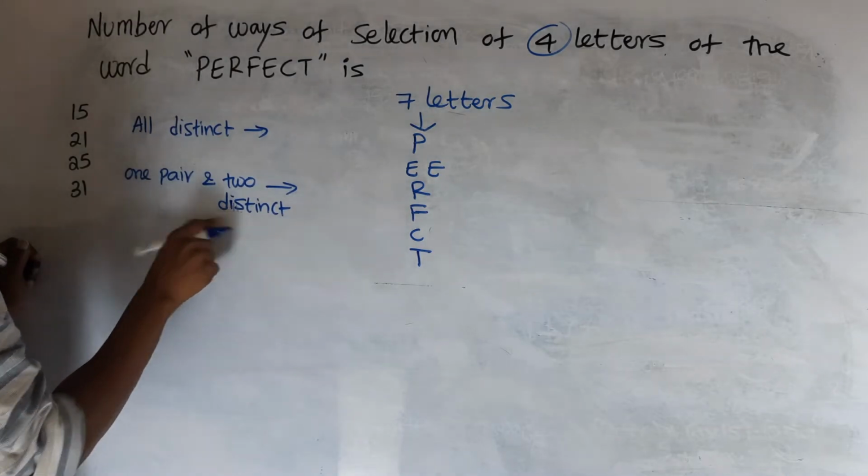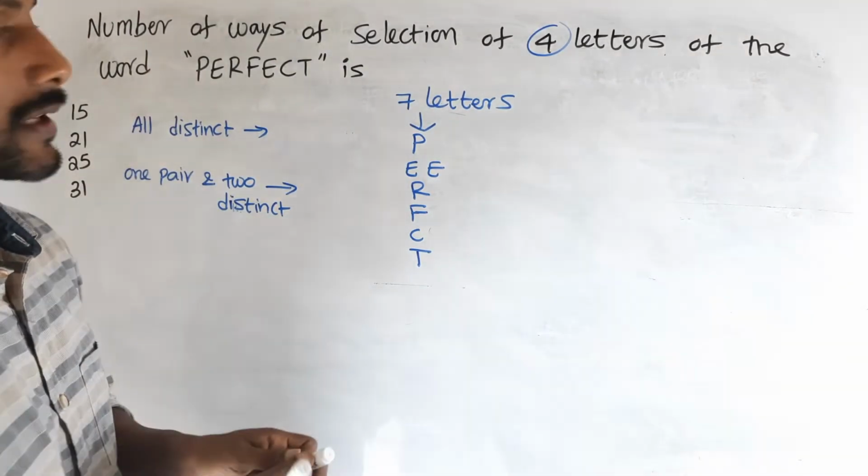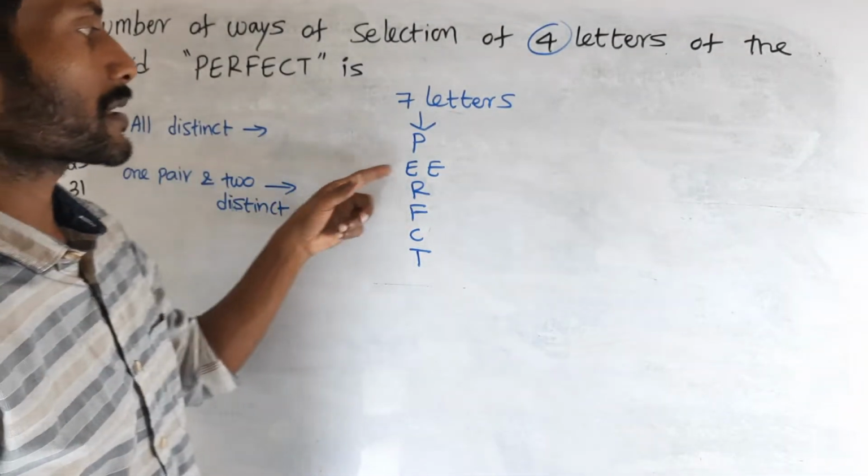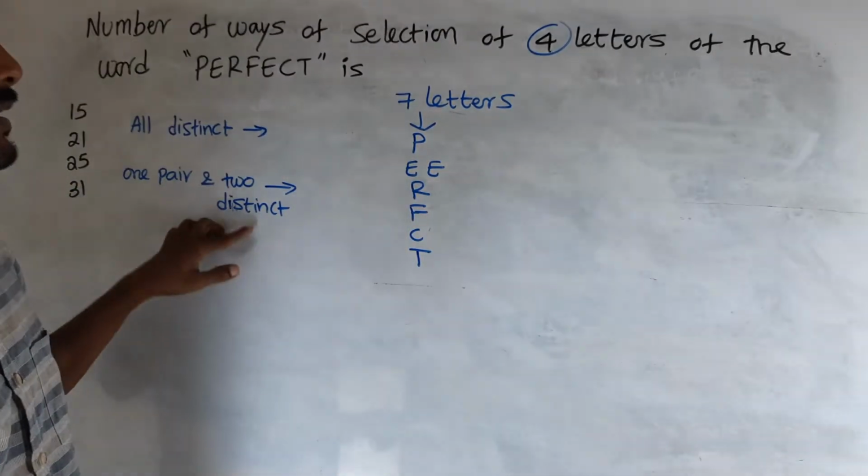So there are 2 different possible selections: all distinct, or one pair and 2 distinct letters. One pair means E and E.